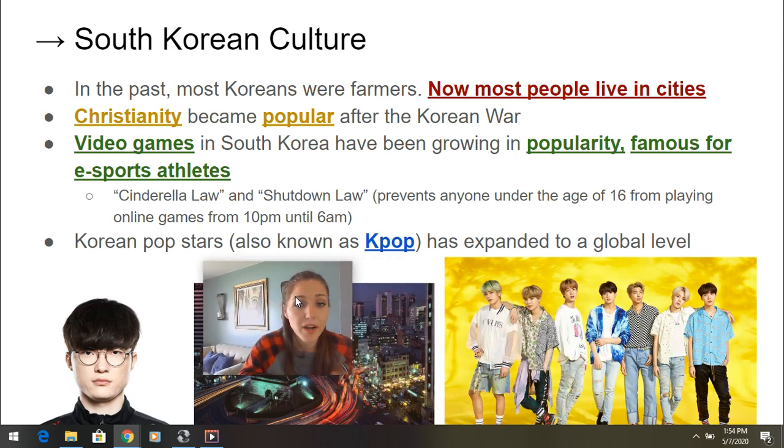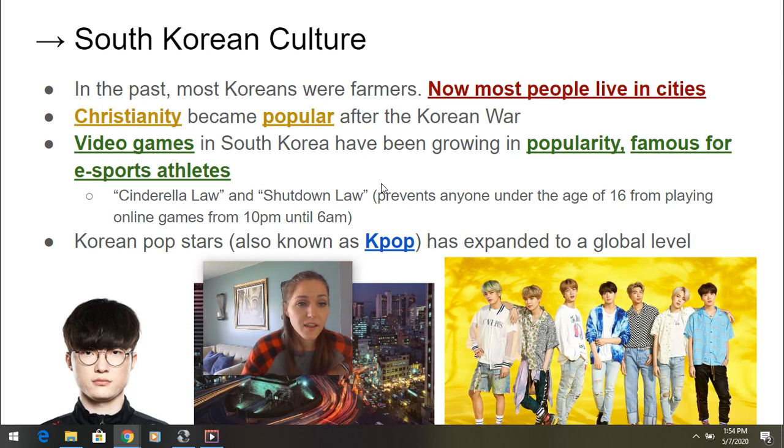Christianity became popular after the Korean War. A third of the people that live in South Korea are Christian. Another third are Buddhist. Video games in South Korea have been growing in popularity, and they're famous for producing esports athletes, like people who play video games professionally. Here is a famous South Korean e-athlete. He goes by the name Faker, and he's a professional League of Legends esports athlete.